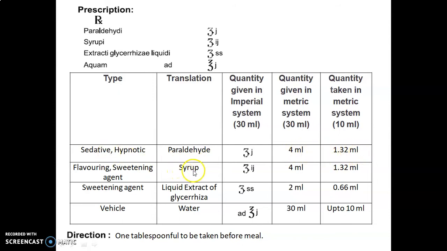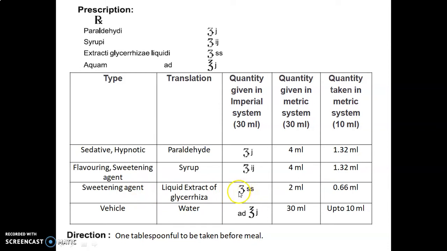Second, syrup, a flavoring and sweetening agent, drachm IJ. One drachm is equal to 4, so 4 into 1, that is 4 ml, and the quantity taken is calculated as 4 into 0.33, that is 1.32 ml. Then liquid extract of glycyrrhiza, used as a sweetening agent, drachm SS, where SS stands for divided by 2.